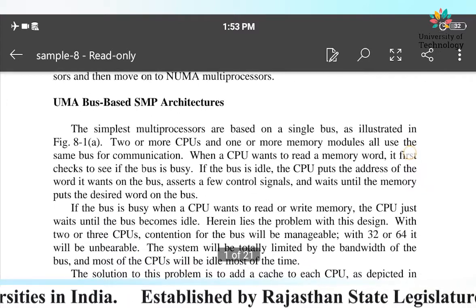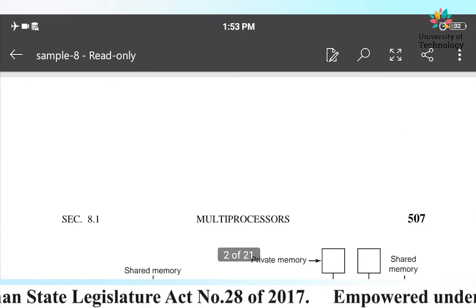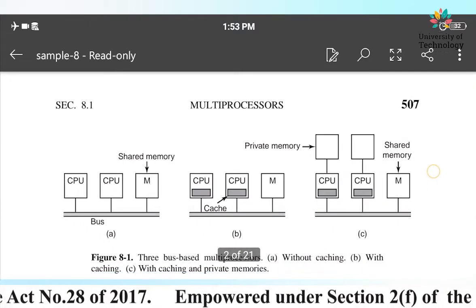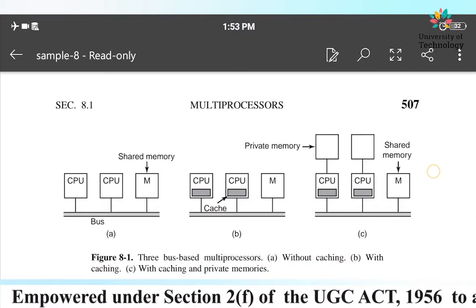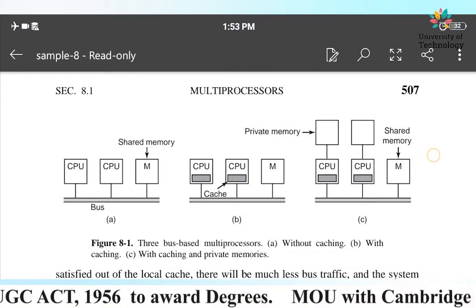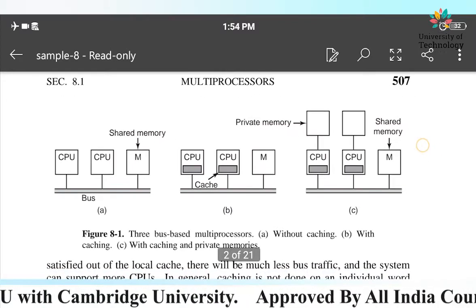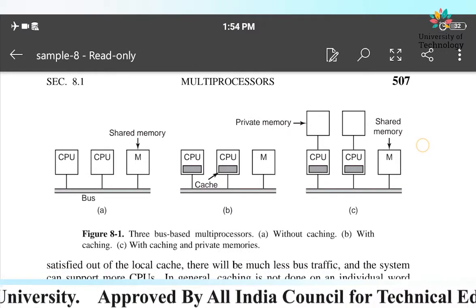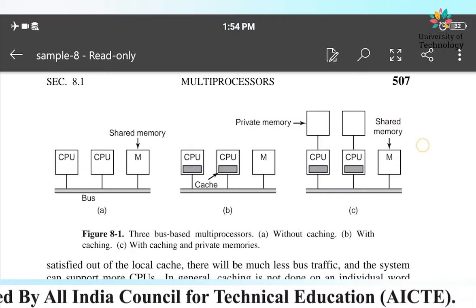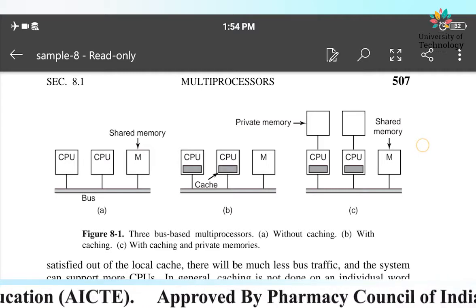So in order to understand this, first we'll go through the figure, right? So let's see the figure. This is the figure of a multiprocessor. In this figure, as you can see, it's a 3 bus-based multiprocessor, right? Without caching, with caching, and with caching in the private memory. Now as you can see in figure A, the two CPUs are attached to a single bus system, and one shared memory is also attached to the bus system.